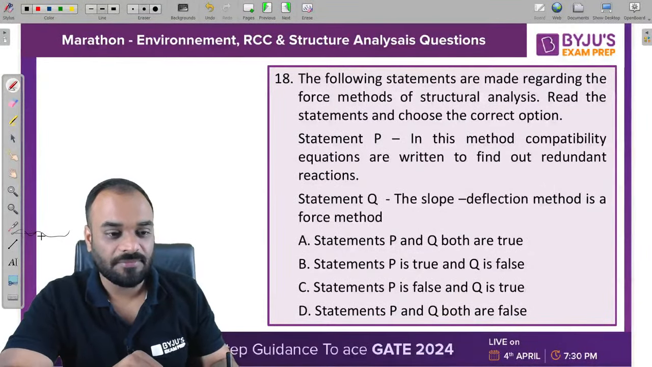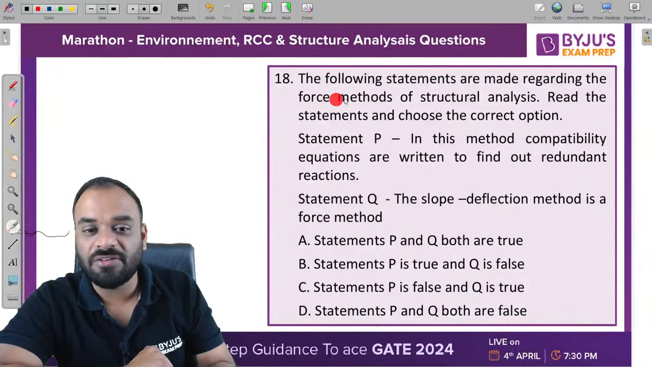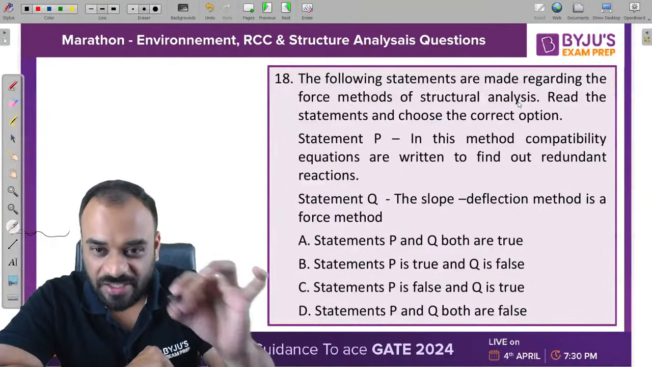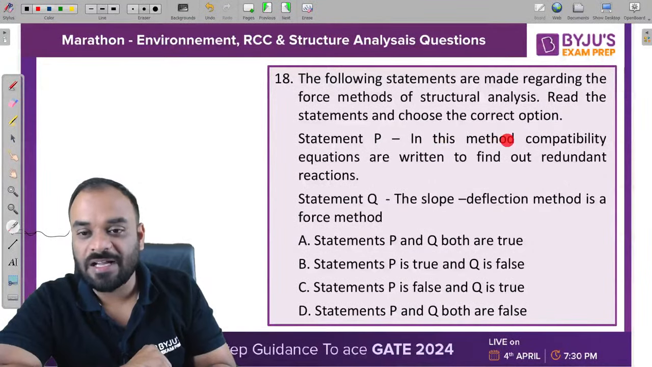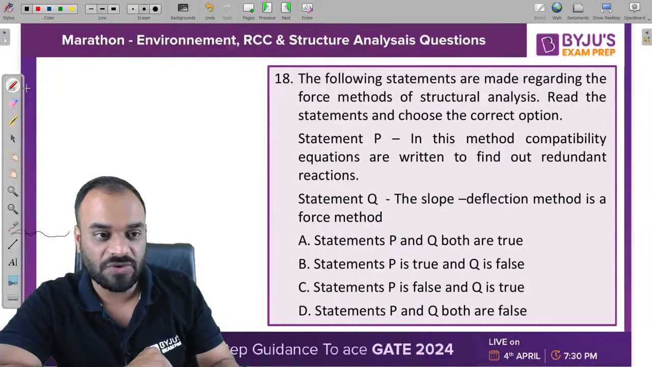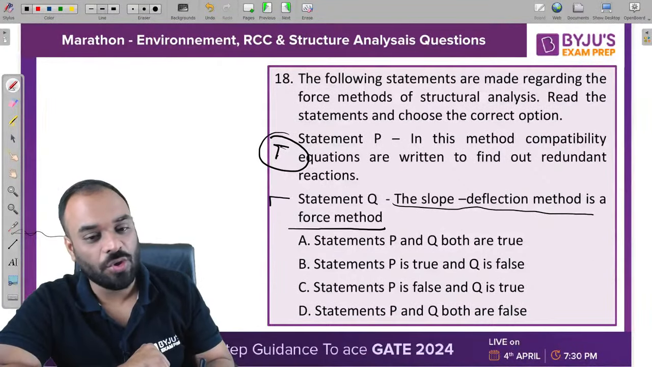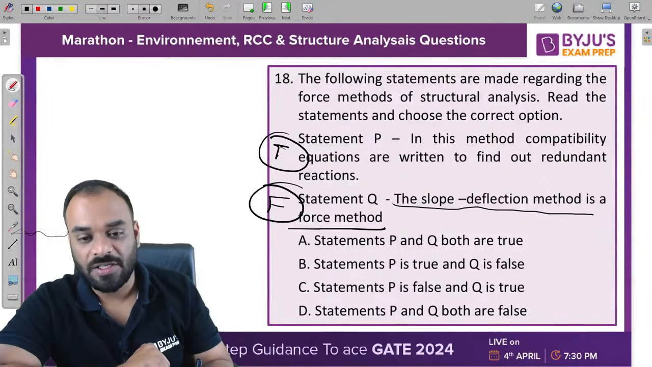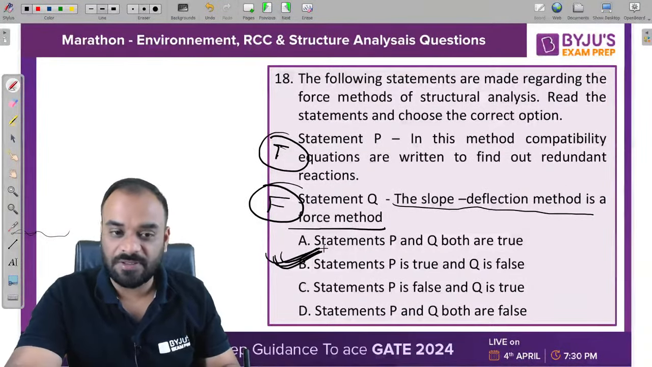Next question. The following statements are made regarding the force method of structural analysis. Read the statements and choose the correct option. The first statement is: in this method, compatibility equations are written to find out the redundant reaction. In the case of the force method, compatibility equations are written to find the redundant reactions. Yes, it is true. The slope deflection method is a force method. No, it is false. It is a displacement method. So we can say that B is the correct answer. What is the correct answer, children? B. Very simple.